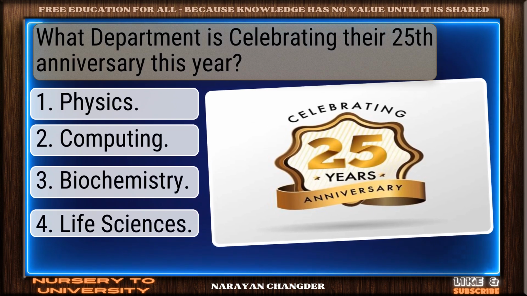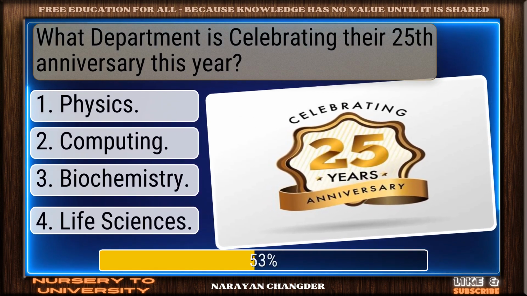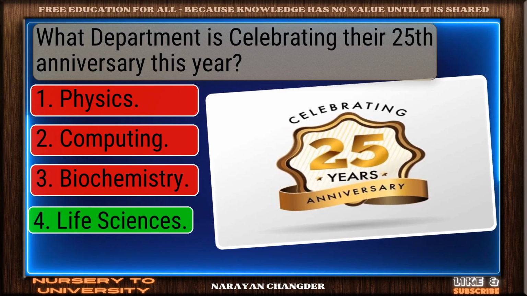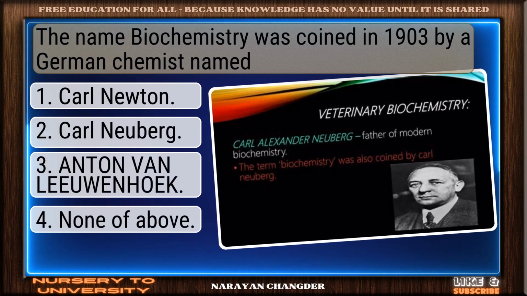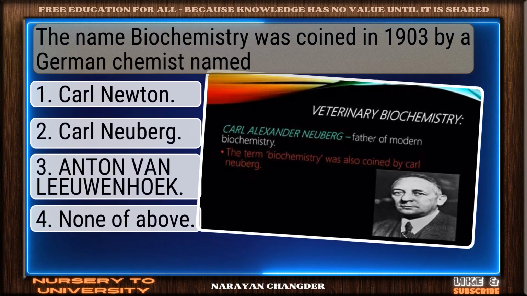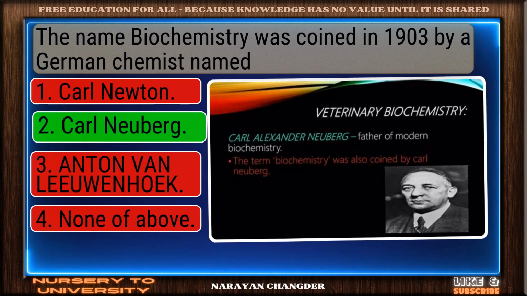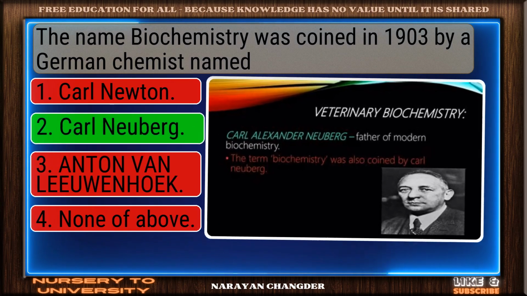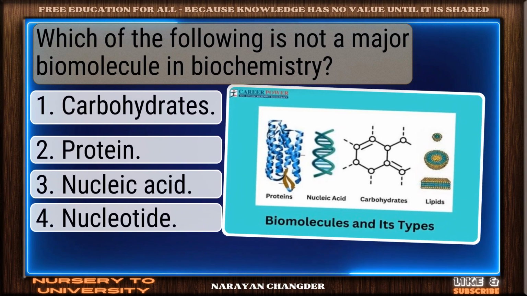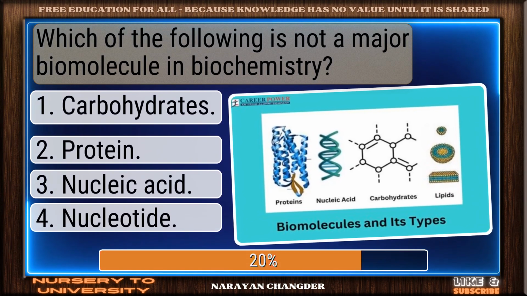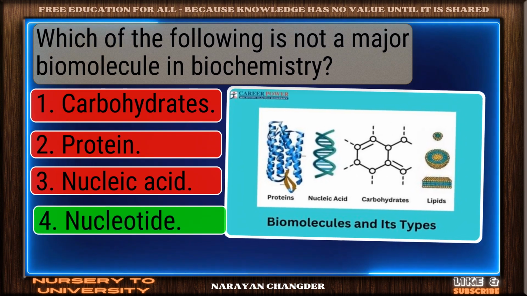What department is celebrating their 25th anniversary this year? On track. Life sciences is the correct answer. The name biochemistry was coined in 1903 by a German chemist named. Smart pick. Carl Neuberg is the correct choice. Which of the following is not a major biomolecule in biochemistry? Right choice. Nucleotide is the best answer.